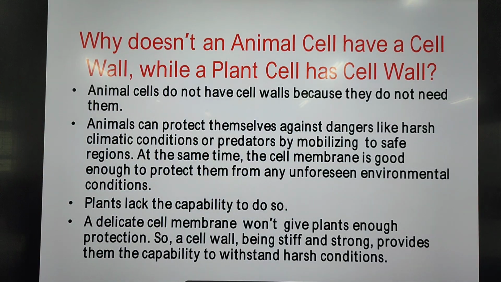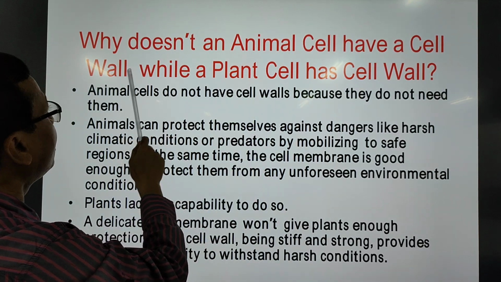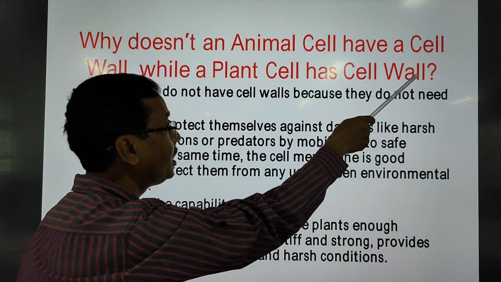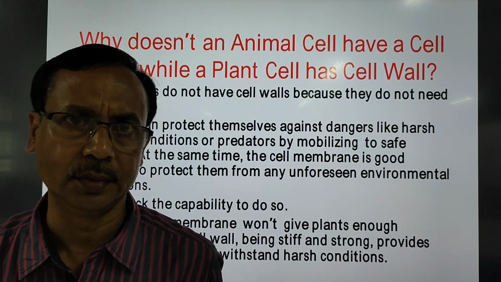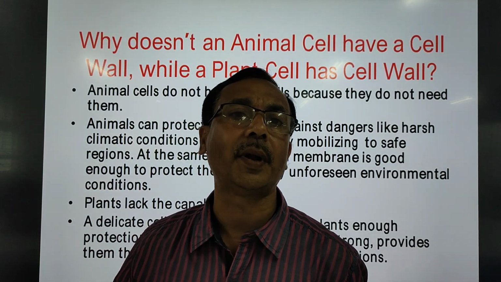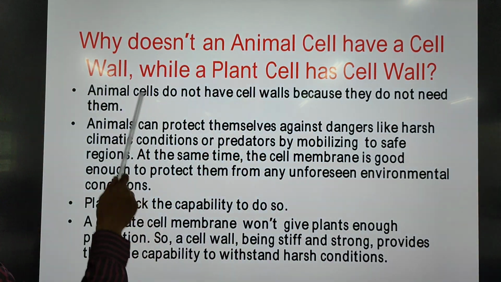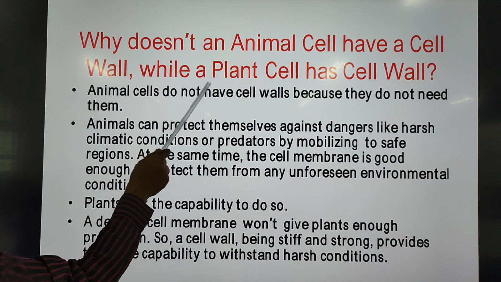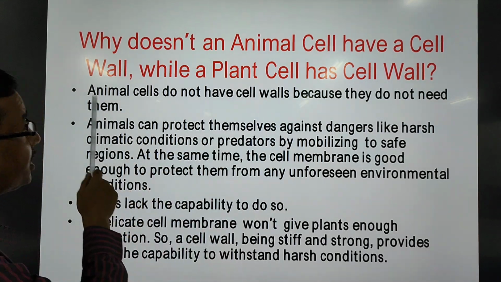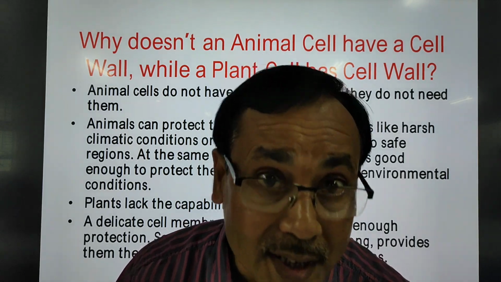Now the question is, why doesn't an animal cell have a cell wall while a plant cell has one? There must be a reason. In case of animal cells, they do not have cell walls because they do not need them. The requirement of a cell wall is not there.